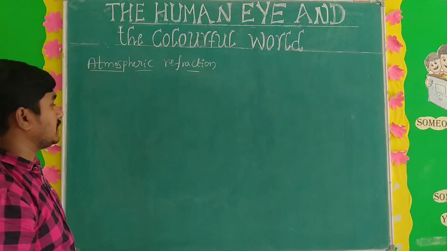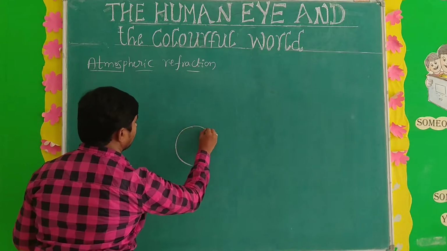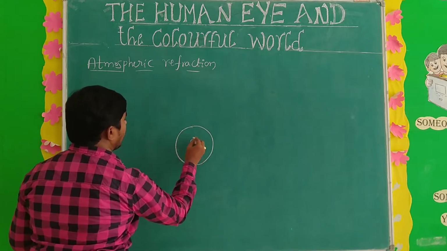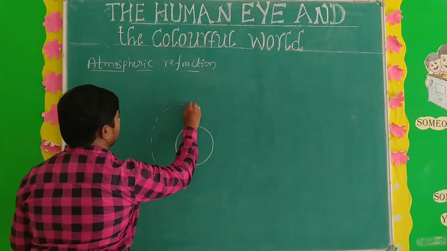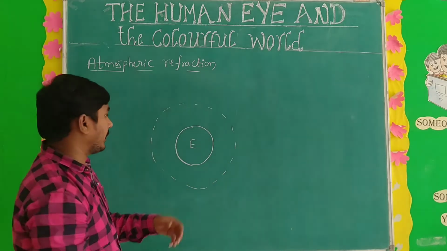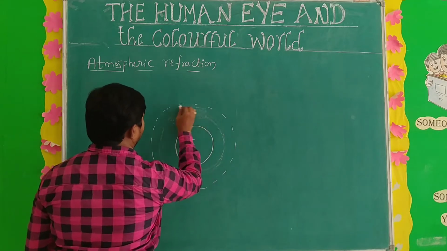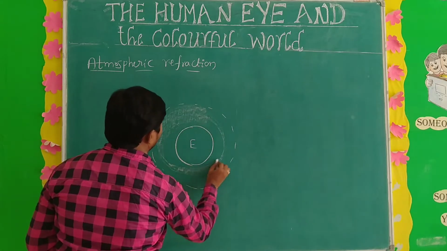In atmospheric refraction, how does it occur? See here, this is the Earth. The Earth has an atmosphere, which means it covers a certain distance where air is present. Here, all these are different layers.